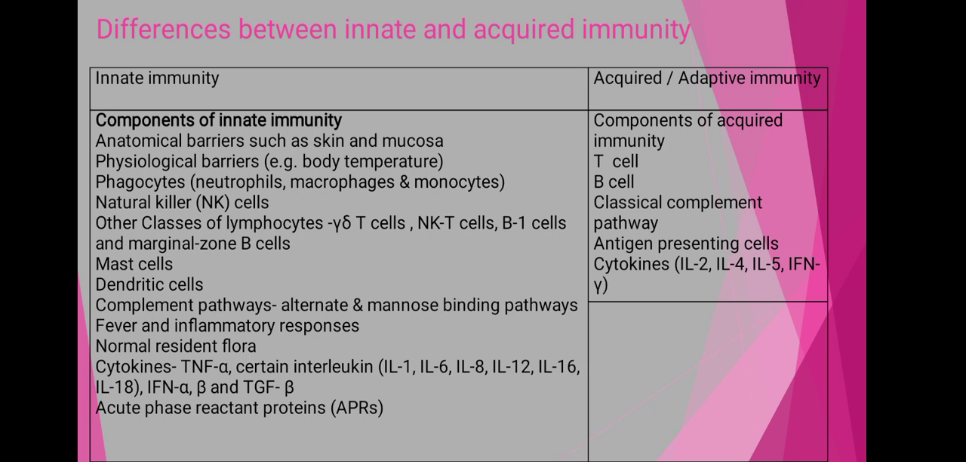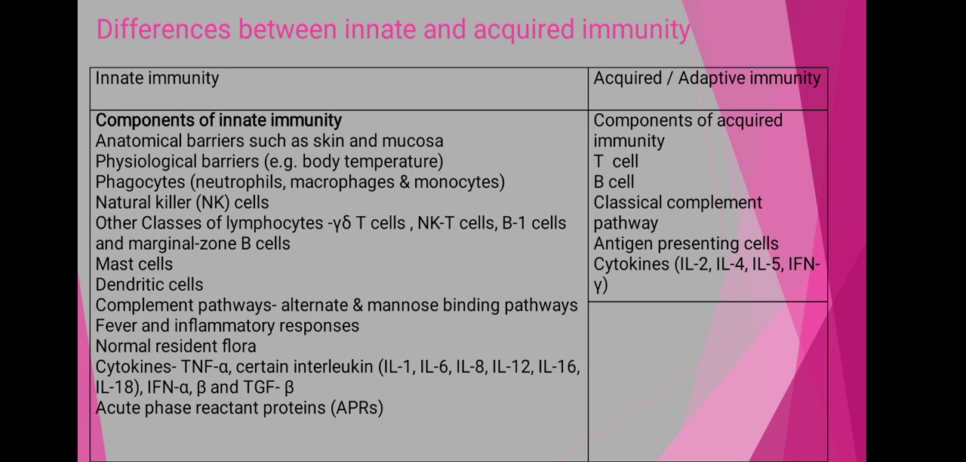Now we are observing the differences between innate immunity and acquired immunity in the form of the different components of these two types of immunities. Firstly, we are discussing the components of innate immunity. These include the anatomical barriers, that means the external defenses, the skin and the mucous membrane. Then the physiological barriers, that is our body temperature.